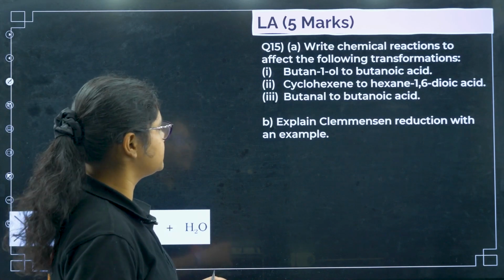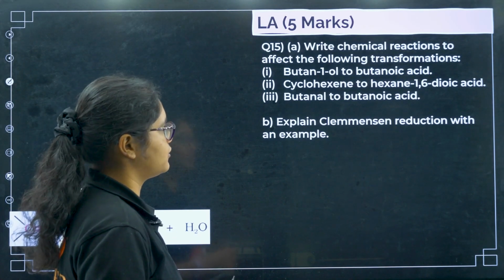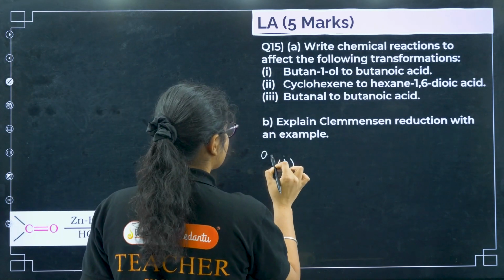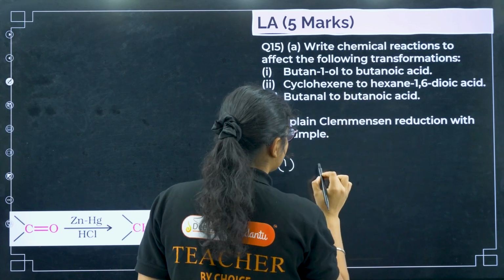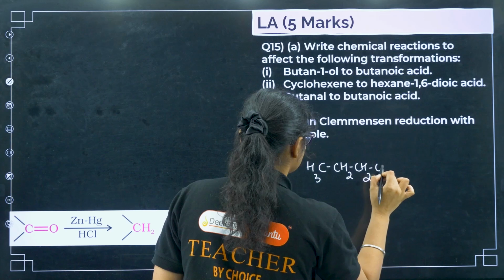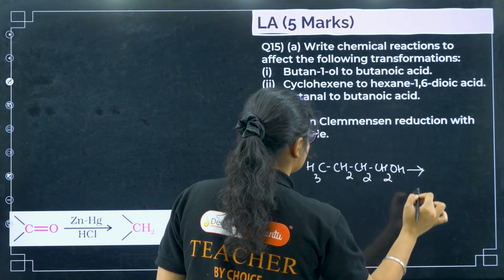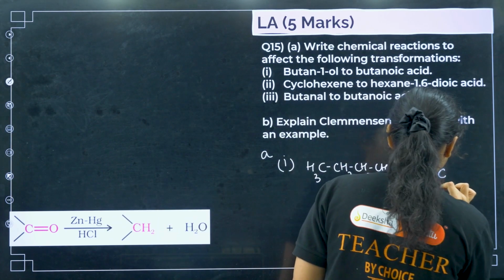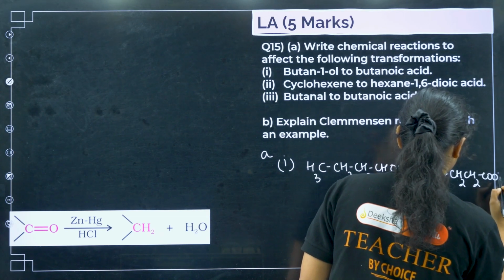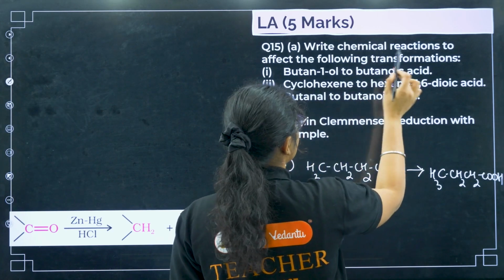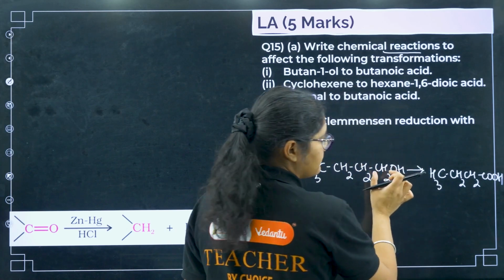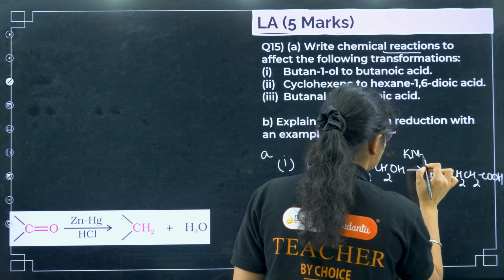Write the chemical reactions that affect the following transformations. First, butan-1-ol to butanoic acid. So let me do A1. So butan-1-ol, write the chemical reaction. So I have CH3, CH2, CH2, CH2OH. Butan-1-ol to butanoic acid. So I'll write like this: CH3, CH2, CH2, COOH. So what reagent is required here? From primary alcohols to acids, it is alkaline KMnO4.